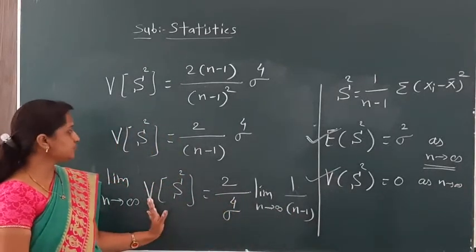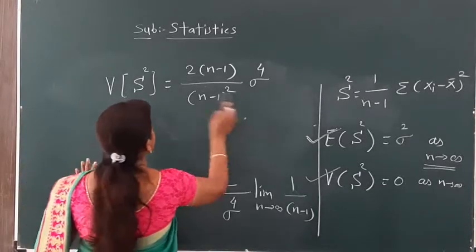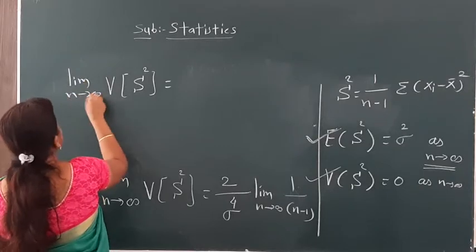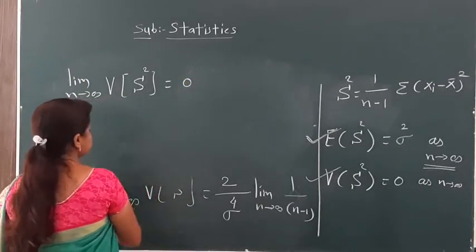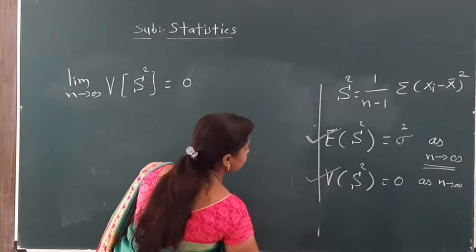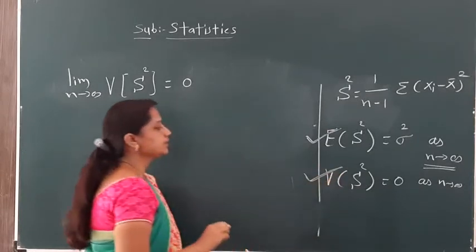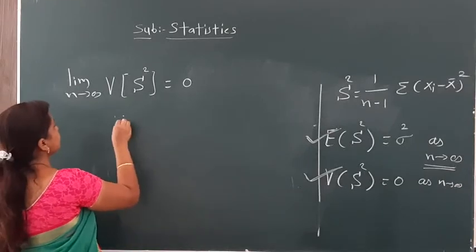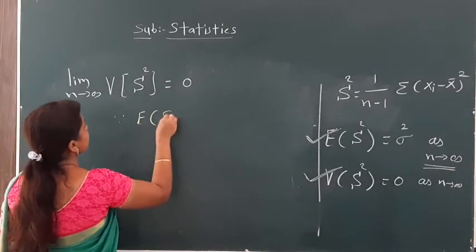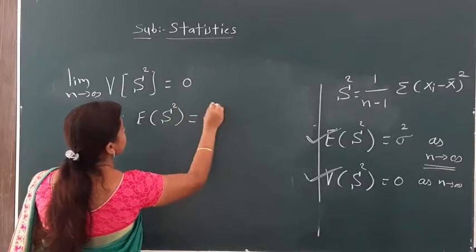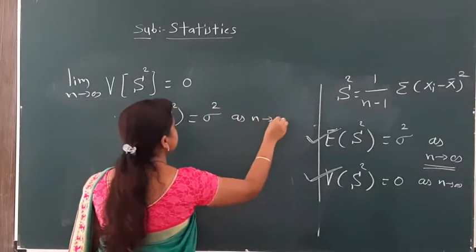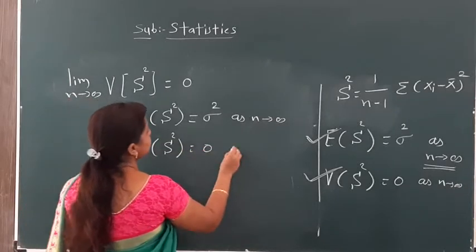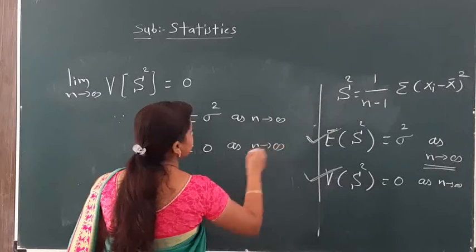So limit n tends to infinity, variance of s square is equal to 0. And our second condition, the necessary and sufficient condition of consistency, we have satisfied here: expected value of s square is equal to sigma square as n tends to infinity, and variance of s square is equal to 0 as n tends to infinity.